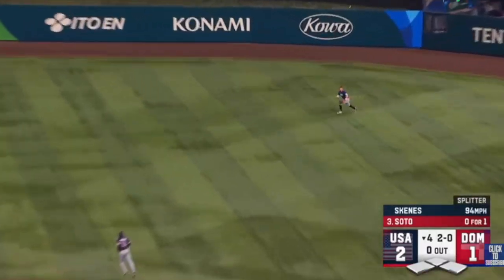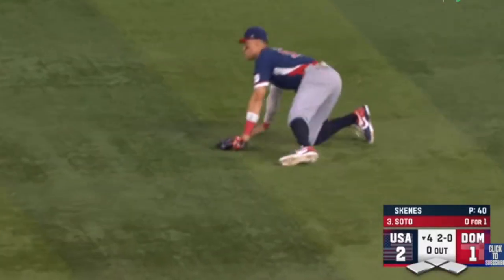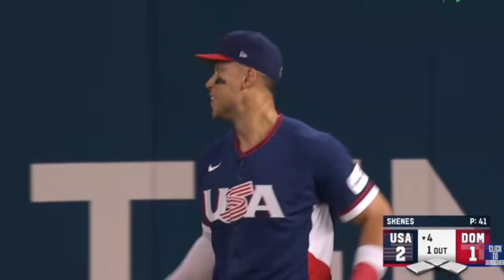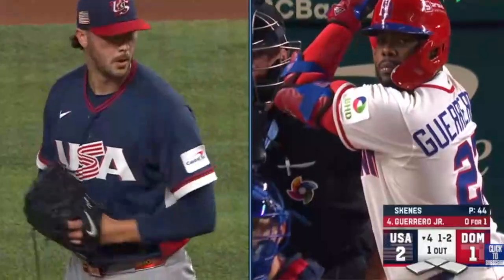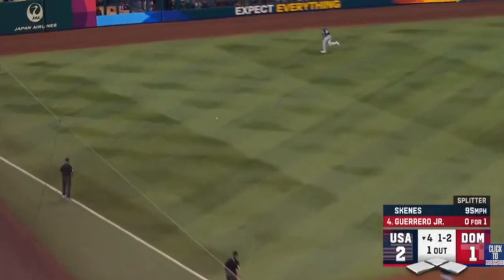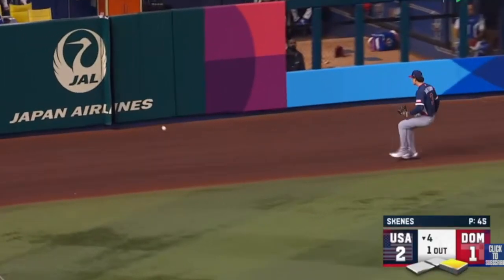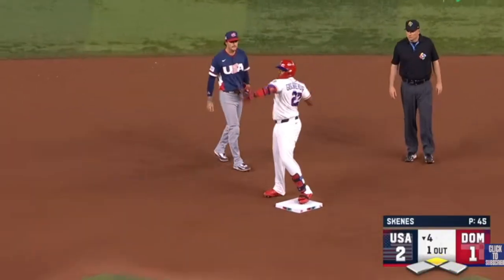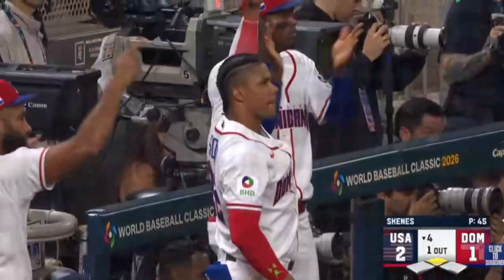Soto on a line drive to right. Aaron Judge coming in. Hits the deck and says, no, no, no. Ex-teammates making plays on each other. 1-2 to Vladdy Jr. That's a line drive base hit. Over to the wall. Out there in left field, Vladimir Guerrero Jr. will pull up at second. 1-out double for the DR here in the bottom of the fourth, tying run in scoring position.